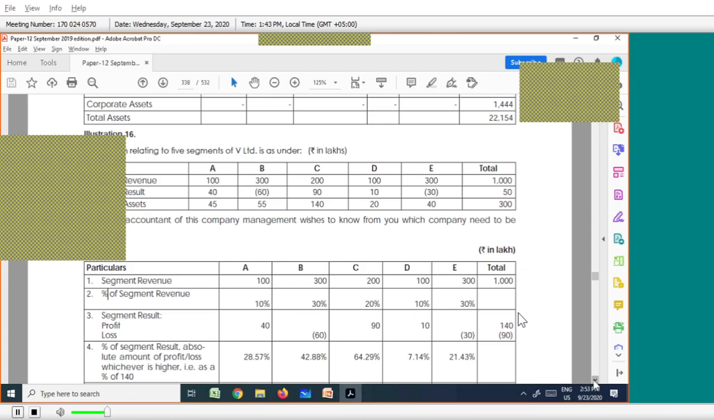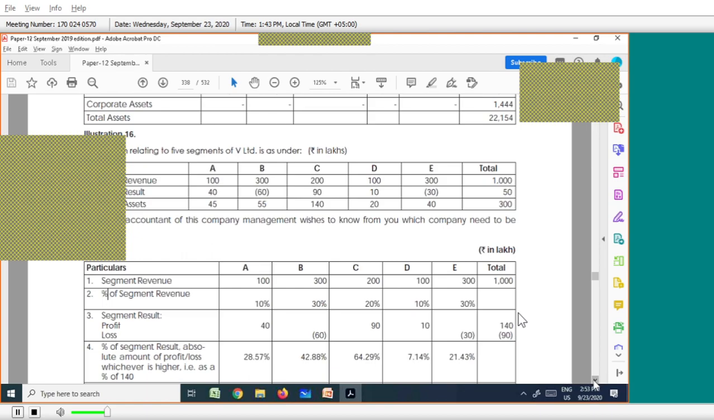So apart from D, all other segments are reportable segments. Reportable, reportable, reportable, not reportable, reportable. Understood? Up to this, understood? Yes.